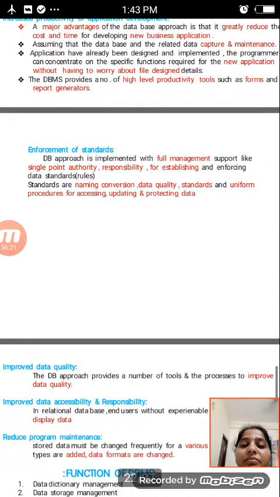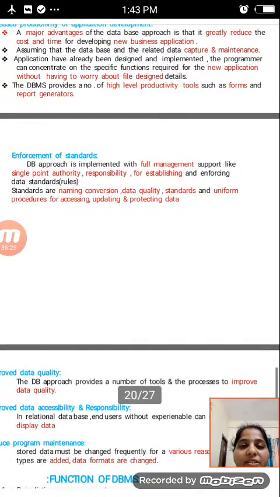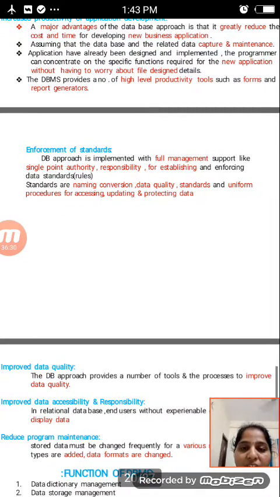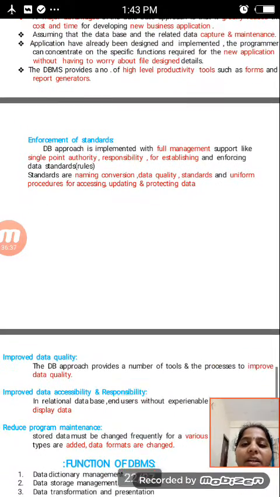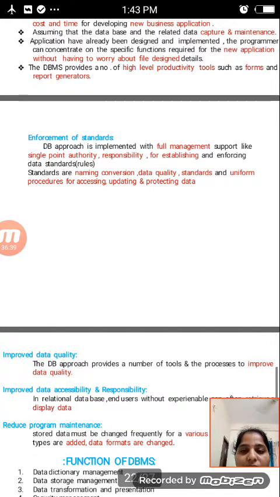After that, the DBMS provides a number of high-level productivity tools, such as forms and report generators.